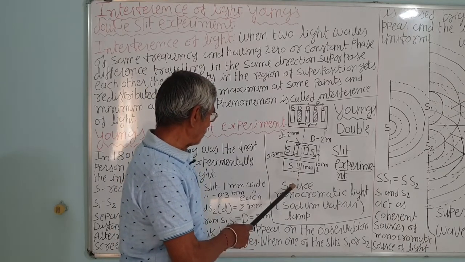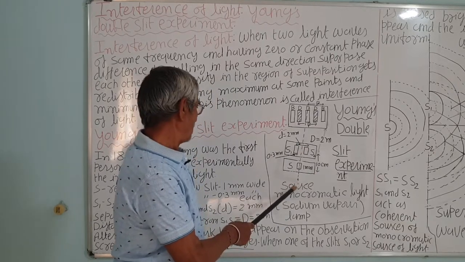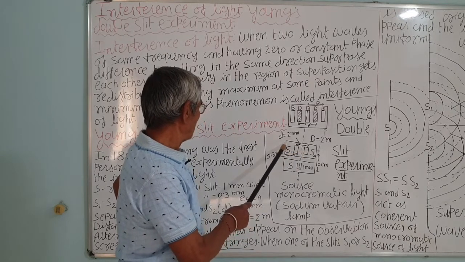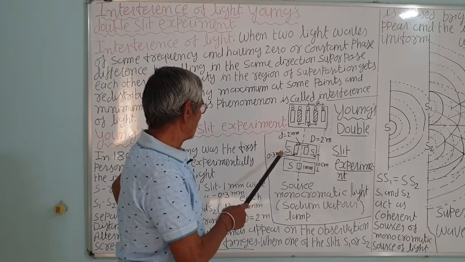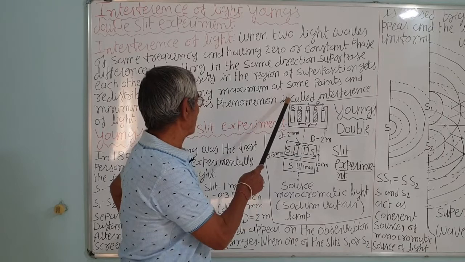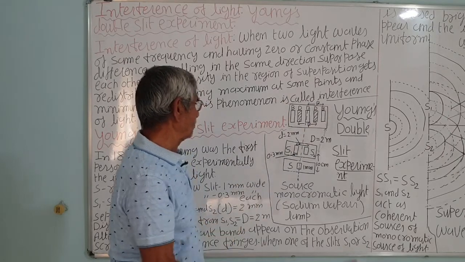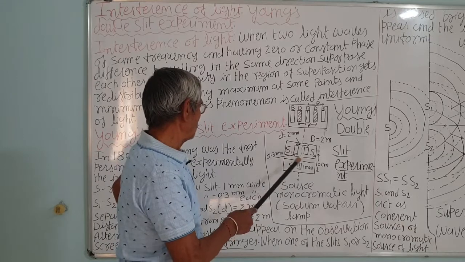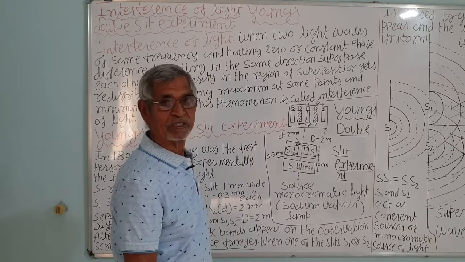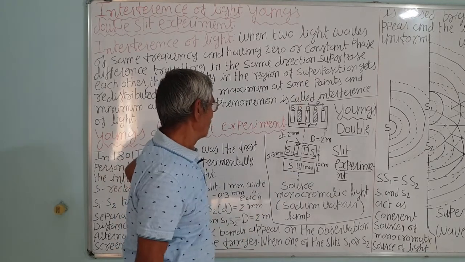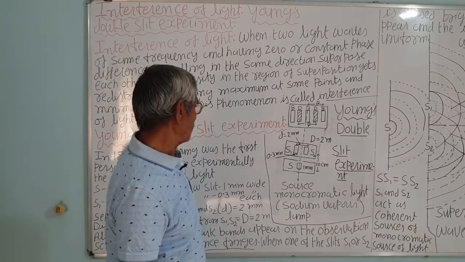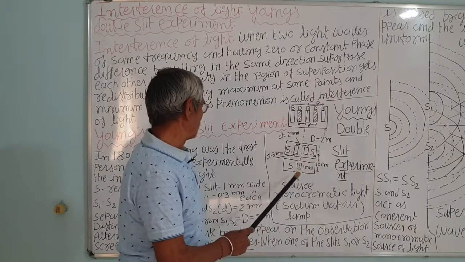In the first experiment, he used sunlight, and allowed it to pass in a dark room through two holes. He took a black screen and put two pinholes, very small holes, and put a white screen about 2-3 meters behind the S1, S2 slits. So light came directly, he did not use this slit in the first experiment, but he got the bright and the dark fringes. So that experiment encouraged him to carry out another experiment.